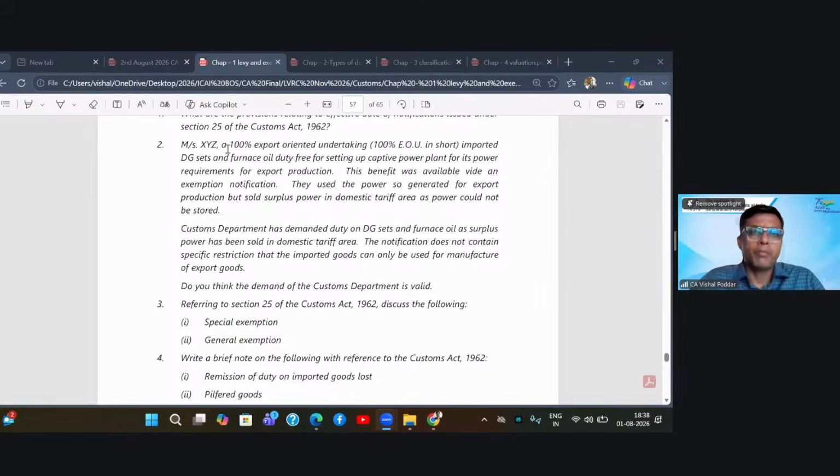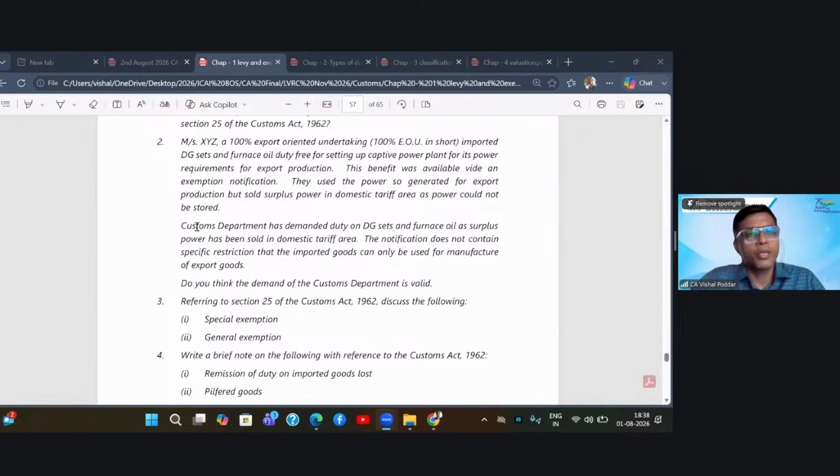So I'm taking up question 2. Messrs XYZ, a 100% EOU, imported DG set and furnace oil free for setting up a captive power plant for its power requirements for export production. This benefit was available via notification. They used the power so generated for export production but sold surplus power in the domestic tariff area as power could not be stored.